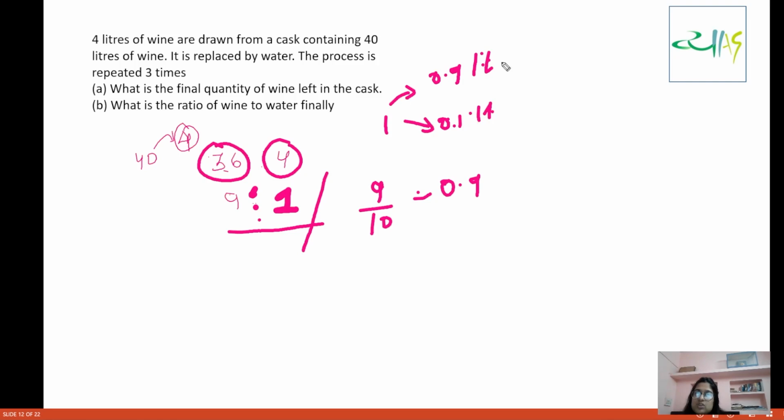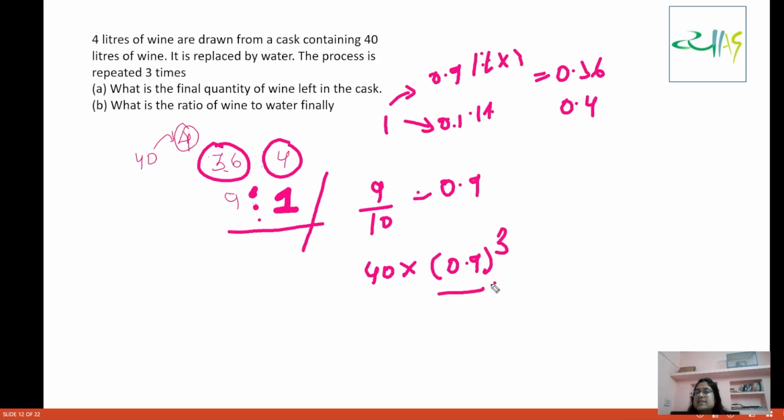0.1 liter of water. So now if we take 4 more out of this, what will happen? 0.36 and 0.4. So you will continue with this ratio. So basically 40 into 0.9 cubed, till you get your answer. So what is 0.9 cubed? 9 9s are 81, 81 into 9 is 0.729. So 0.729 into 4, what are you going to get?